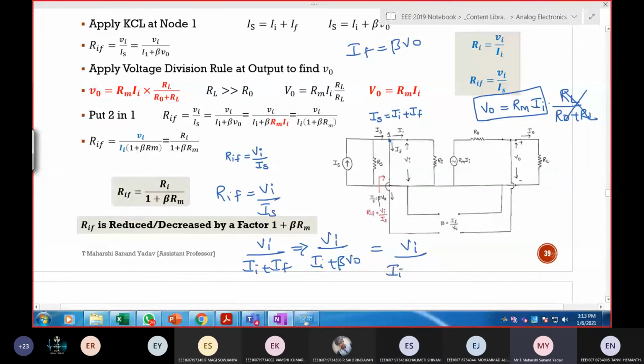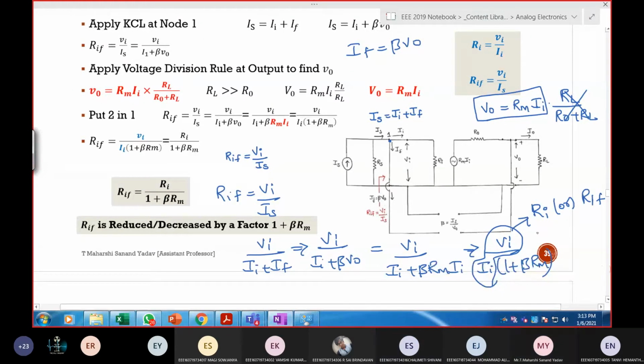VI by II plus beta into V out can be written as RM times II. Next, II is common. Beta times RM. So here, VI by II, can I write this as RI or RIF? Which one is correct among these two? RI. It is replaced as RI. So the final answer is RI by 1 plus beta times RM. RIF is equal to RI by 1 plus beta times RM.